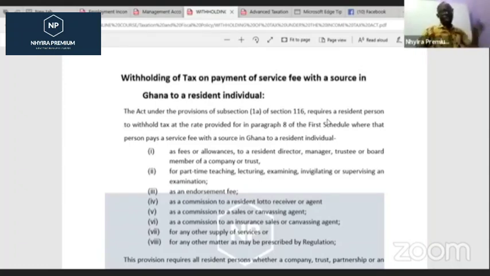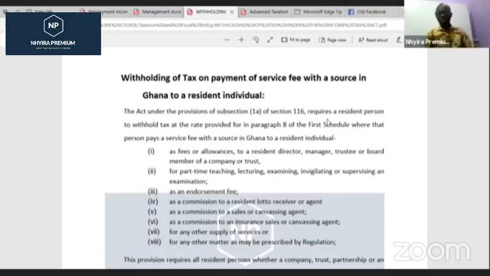One, fees or allowances to a resident director, manager, trustee, or board member of a company or a trust. We must withhold tax. They are rendering their services to us, and yes, it is great that they are rendering their services, but whatever fee or allowance we give them, we must withhold tax on it. And we'll look at these tax rates later on, like I mentioned.